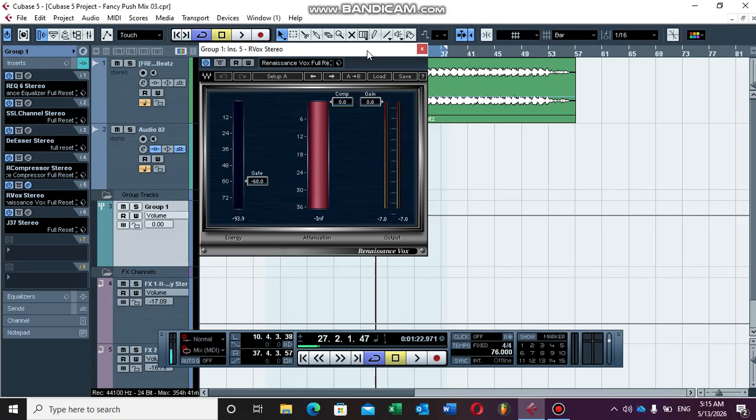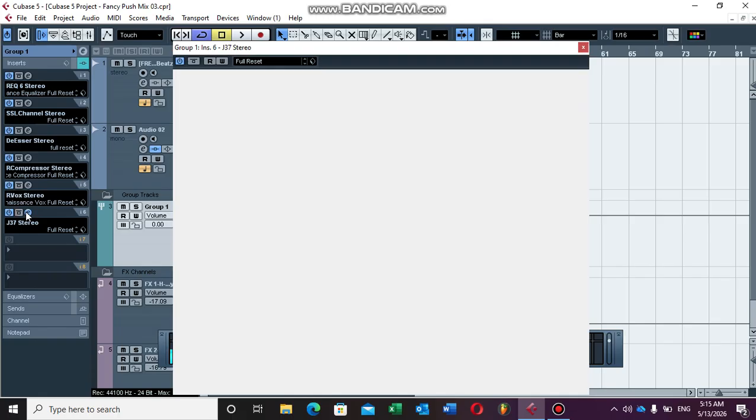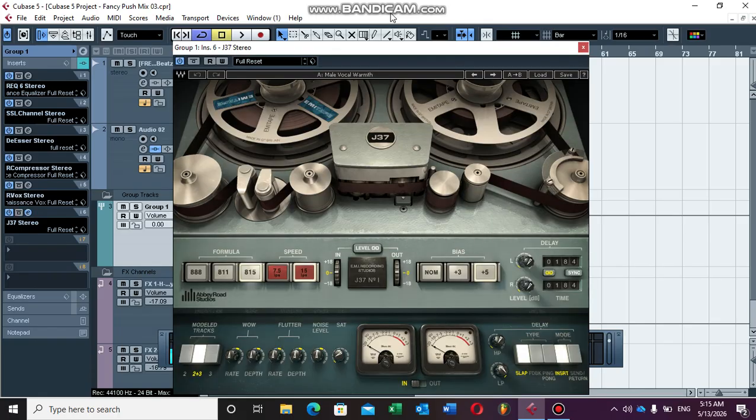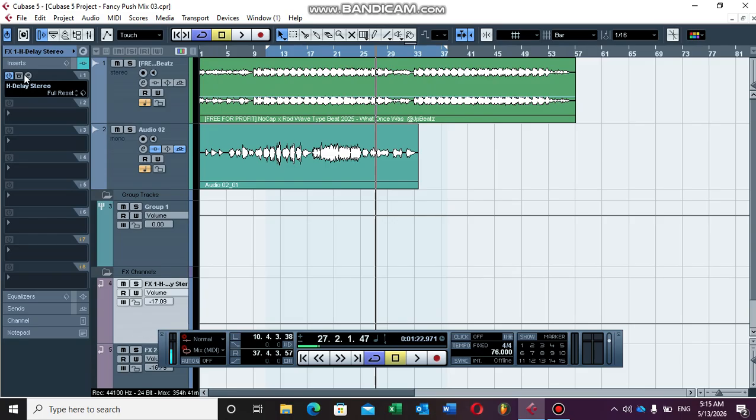And then I've used it just for the tone, because it has this special tone. So yeah, that's what I did. And then I've used this J37 saturation, to make sure that the vocals are warm. This is the preset that I've used, male vocal warmth, as you can see, just to make sure that my vocals are warm, just to remove that digital feel on it.